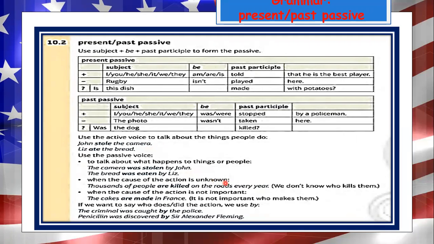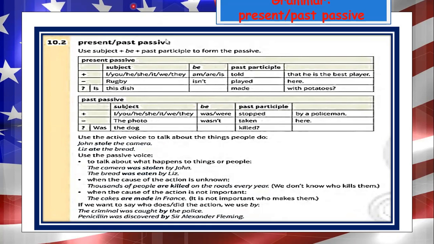When the cause of the action is unknown, for example, thousands of people are killed on the roads every year, we don't know who kills them. When the cause of the action is not important, for example, the cakes are made in France, it is not important to tell who makes them. If we want to say who does or did the action, we use by. And this is an example. The criminal was caught by the police and penicillin was discovered by Sir Alexander Fleming.